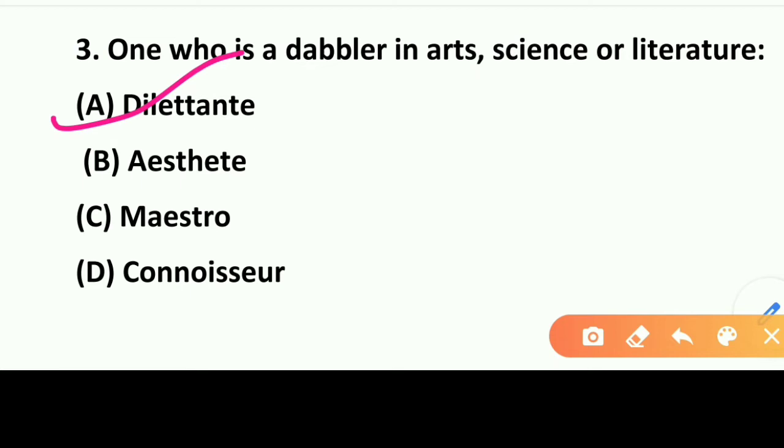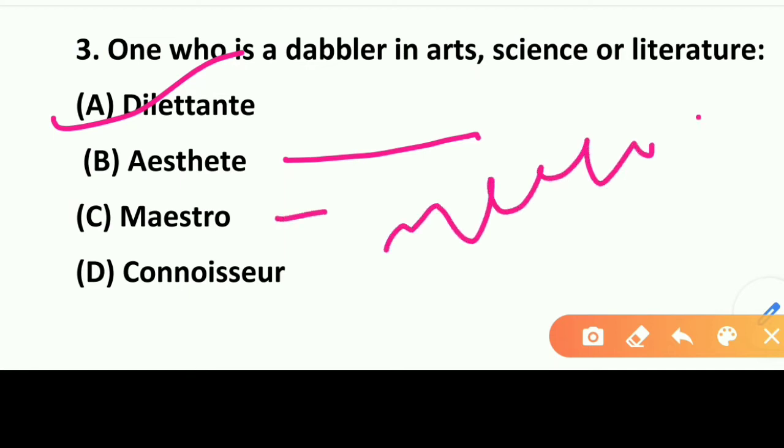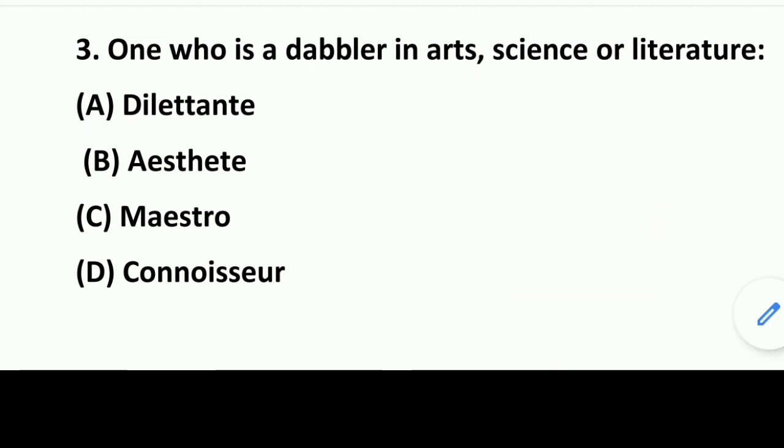If we'll talk about the other options, okay, so option B, that is aesthetic. So aesthetic means one who loves and understands the art. Okay, art lover, basically aesthetic. If we will talk about option C, that is maestro. So maestro means one who has a gifted skill in music. Okay, music. Clear? Let us move to the next question, that is question number 4.